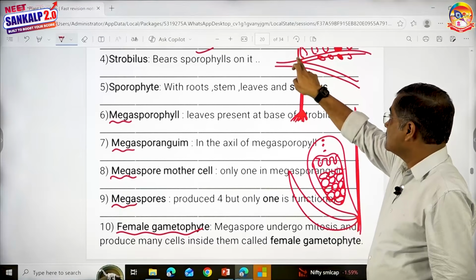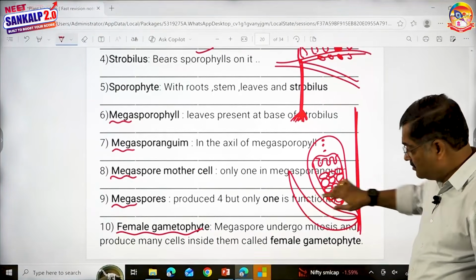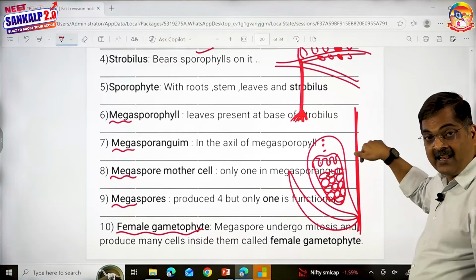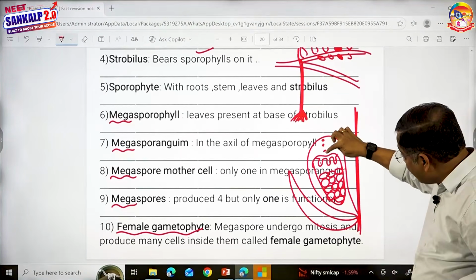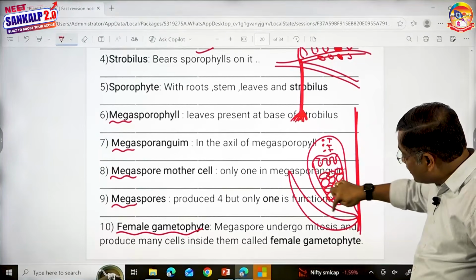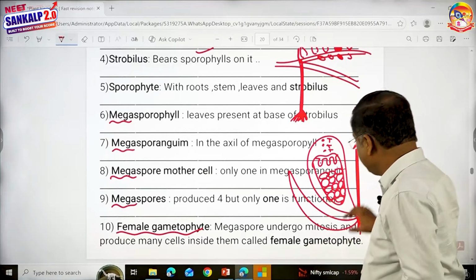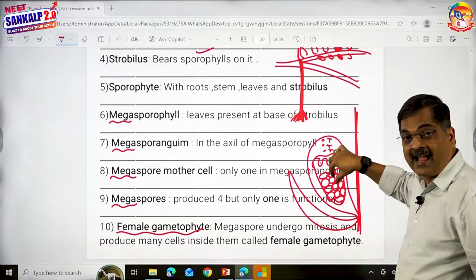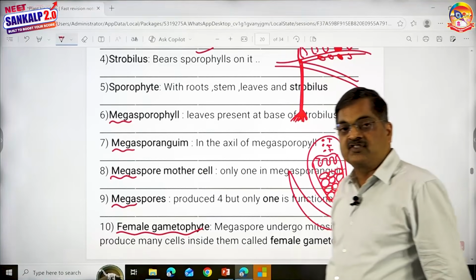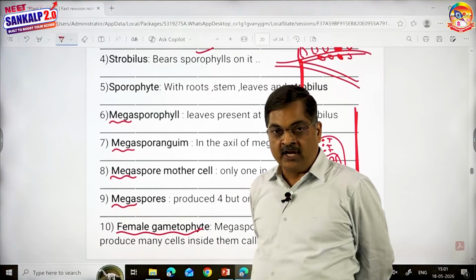Sporophyte will have megasporophyll, megasporangium, megaspore mother cell, reduction division, 4 megaspores, 3 will disintegrate, functional megaspore. It undergoes many mitotic divisions and develops into a female gametophyte, and on the top of it, few cells transform into female gametangium called archegonia.